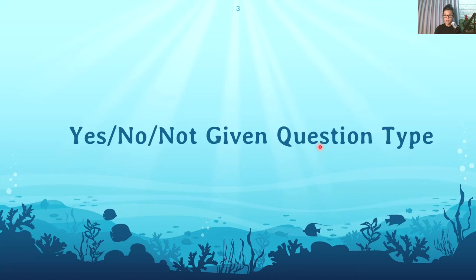Not Given is extended information that the passage doesn't say anything about. For example, somebody eats fish every day. It doesn't say whether that person likes or dislikes fish. This type of thing is the Not Given type. It is unnecessary information.